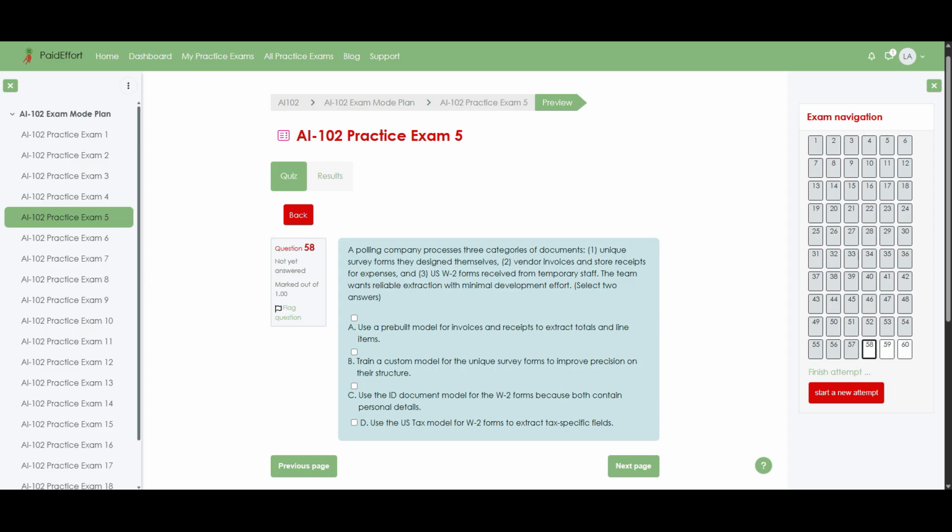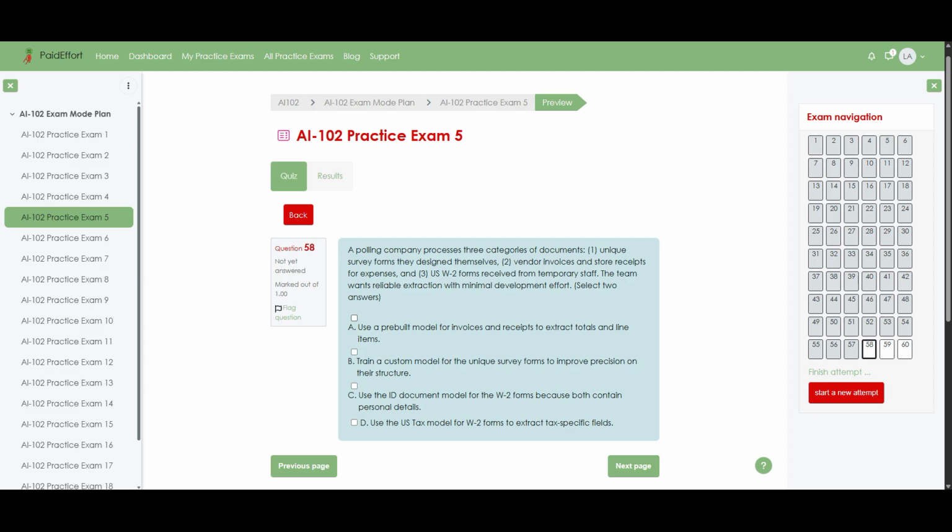Question 58. A polling company processes 3 categories of documents: unique survey forms they design themselves, vendor invoices and store receipts for expenses, and US W-2 forms received from temporary staff. The team wants reliable extraction with minimal development effort. Select 2 answers.